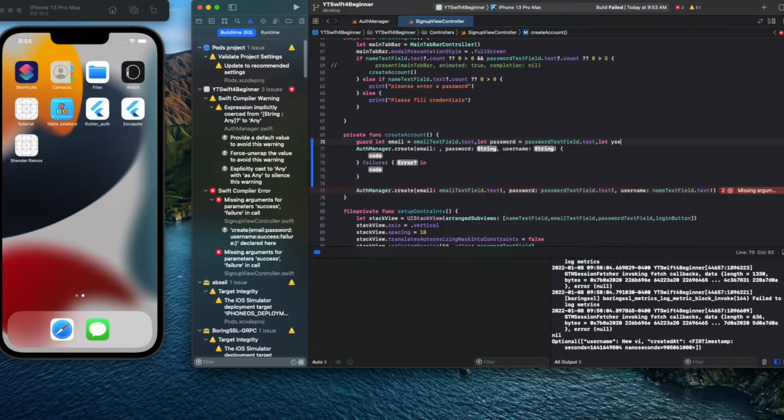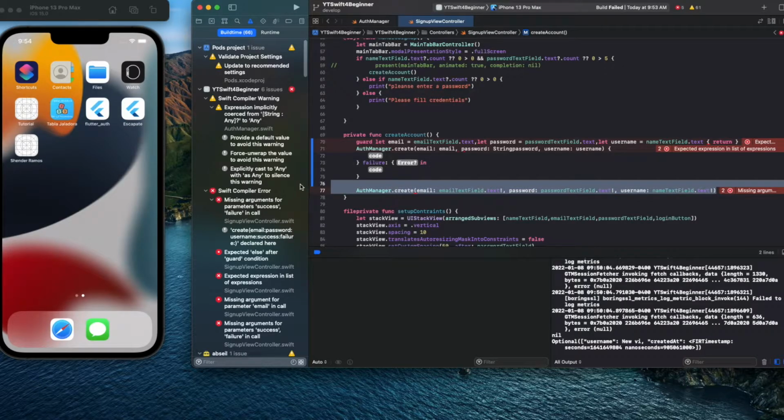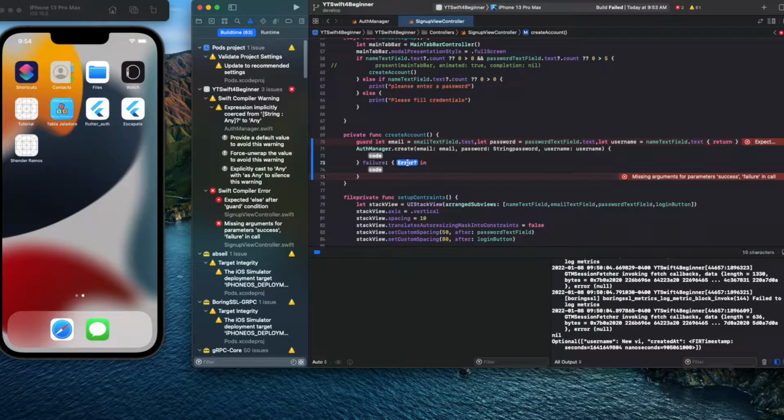Let username equal to name text field, which should have been, we have to rename one of those two. So what this is saying, hey, if any of these fields are empty, just return, don't do anything. So here we could just pass in the email, here we could pass the password, and here we could pass the username. Boom. So we could get rid of this, we don't need it. Then on error, right, we could be like error.